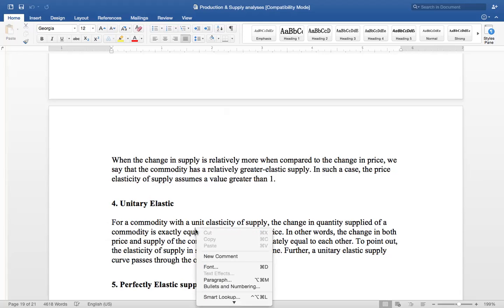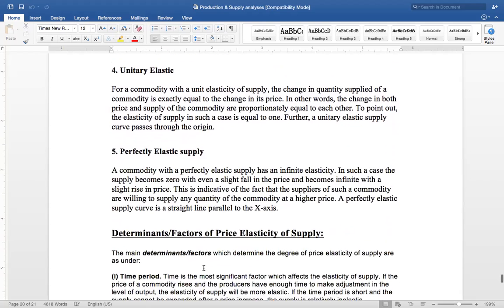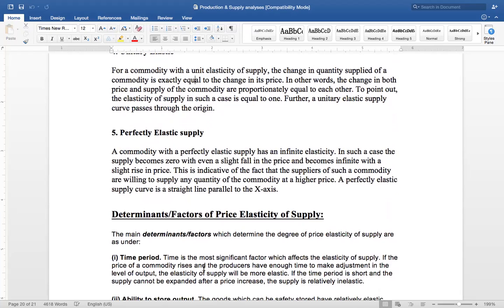परफेक्टली इलास्टिक जस्ट रिवर्स है परफेक्टली इनइलास्टिक का. ओके, वो क्या बोलता है कि आपकी प्राइसेस में कोई चेंज नहीं हुआ और क्वांटिटी सप्लाइड में ड्रास्टिक चेंज हो गया, इनफाइनाइट चेंज. A commodity with a perfectly elastic supply has an infinite elasticity. In such a case, the supply becomes zero with even a slight fall in the price, becomes infinite with a slight rise in the price. So this is indicative of the fact that the suppliers of such commodity are willing to supply any quantity of commodity at a higher price. So perfectly elastic supply curve is a straight line parallel to x-axis.